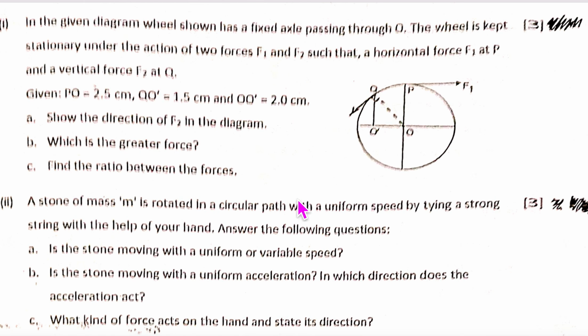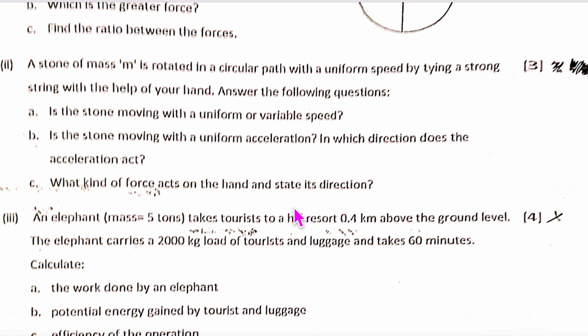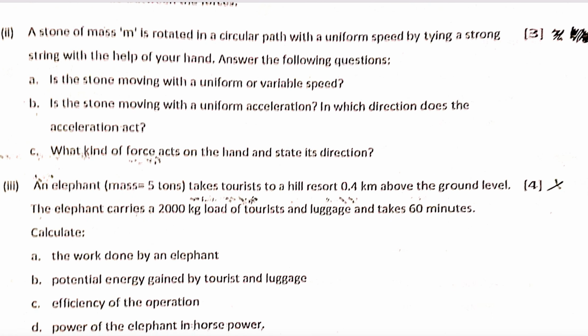Let us move on to the main thinking part only. What does this say? A stone of mass m is rotated in a circular path with uniform speed, tying the string with the help of your hand. So uniform circular motion is what they are telling you. Is the stone moving with uniform or variable speed? Speed is the same, but velocity is variable, correct? Is the stone moving with uniform acceleration?